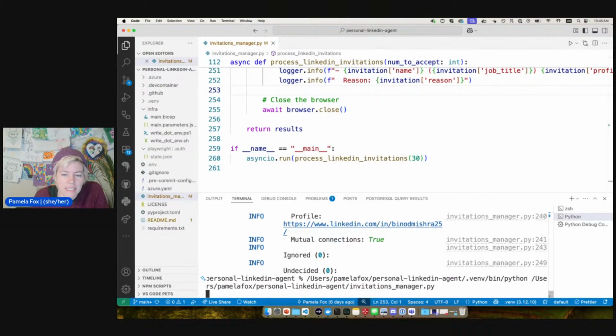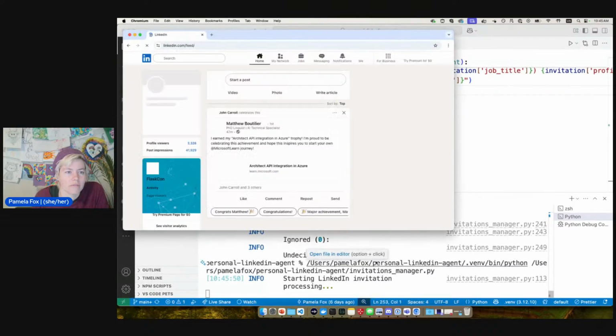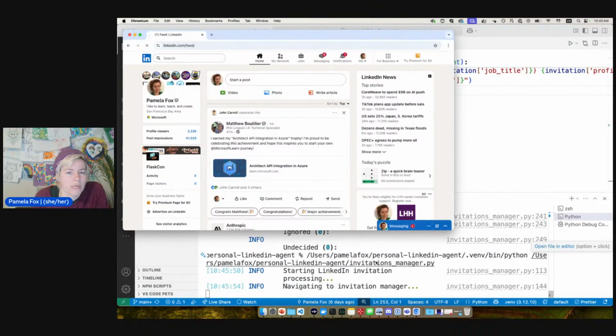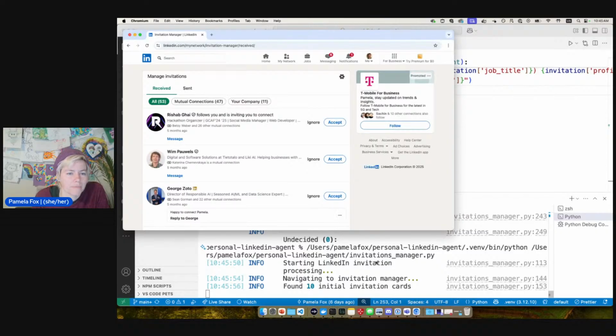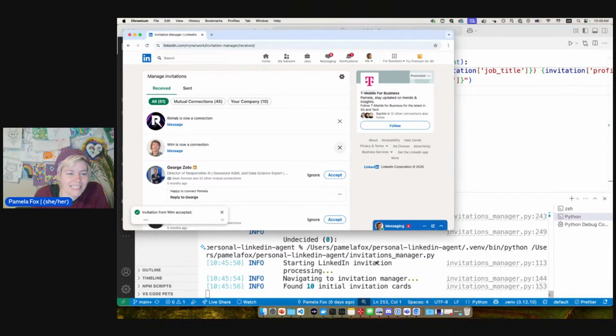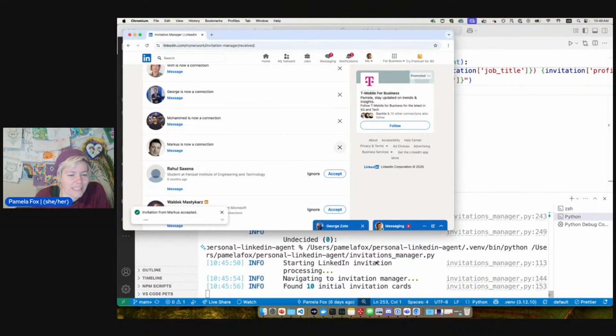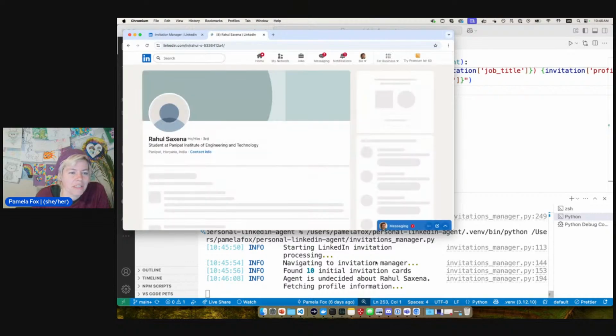So I'm going to run it again to see if we can get a demonstration of what happens when it cannot decide. There's only a limited number of times I can run this demo since I don't have that many invitations left. So we'll see. Let's see this one. Okay, so it wasn't sure about Rahul.